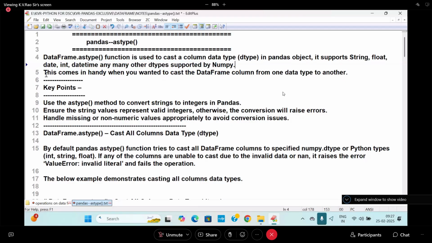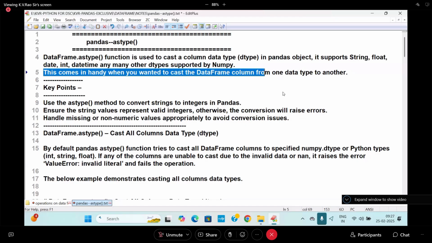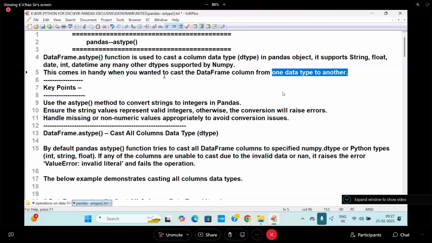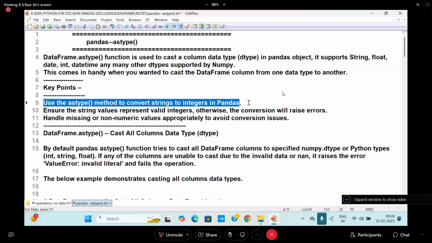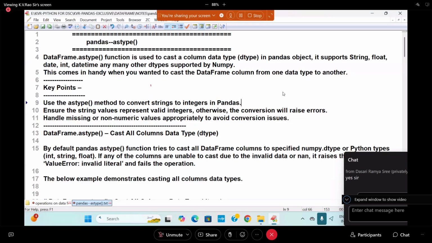All these kinds of types can be converted into any of the other types, provided the conversion is possible. So this comes in handy when you want to cast a data frame column from one data type to another type. The key point to remember is to use the astype method to convert string to integer in pandas. I will show you that. You remember our Python thing: the string 123 I can happily convert into the integer 123. Today also we can convert this type of data into int type by using astype.